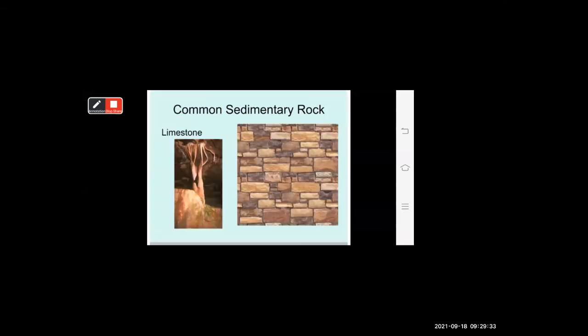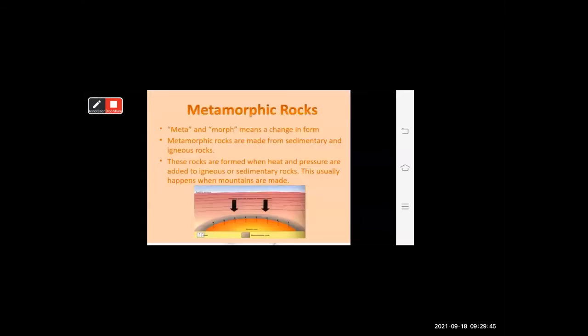Now see the examples of sedimentary rock: limestone. So this is how the sedimentary rock looks. Okay, now let's move toward our third type of rock, that is metamorphic rock.